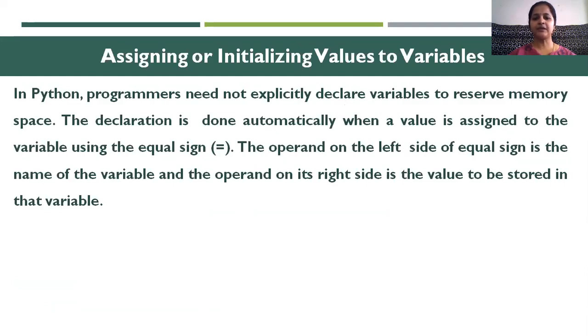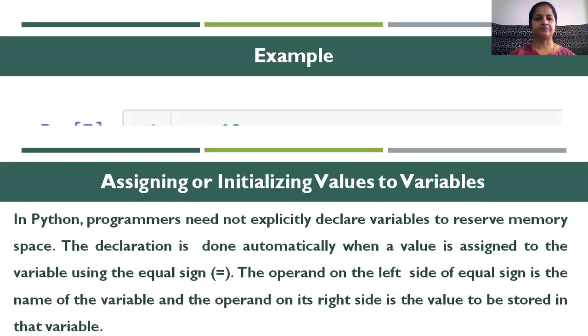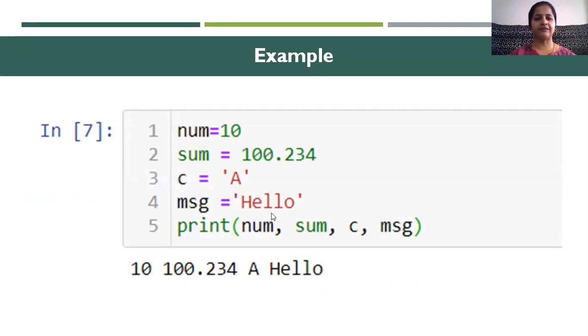The operand on the left side of the equal sign is the name of the variable, and the operand on the right side is the value to be stored in the variable. So here we have an example. num is a variable name and 10 is the value assigned to this variable. So we are assigning 10 to num.